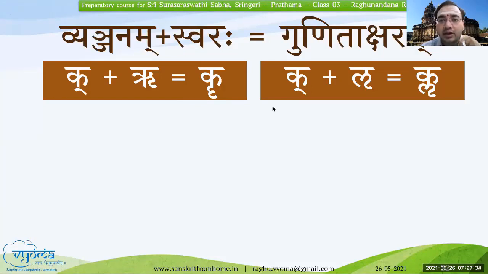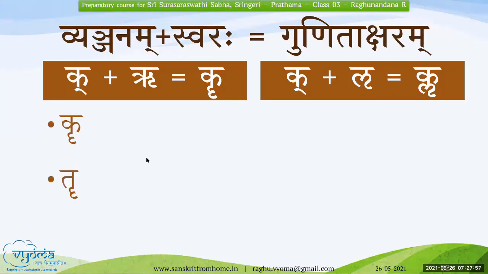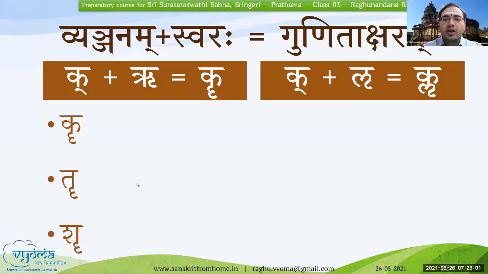You shouldn't again stress while pronouncing these letters. Any swara will not require much stress while pronouncing it. Okay. So let us tell these words. Kr, Kl, Tr, Shri. Very good. We'll tell the next letters like that only.